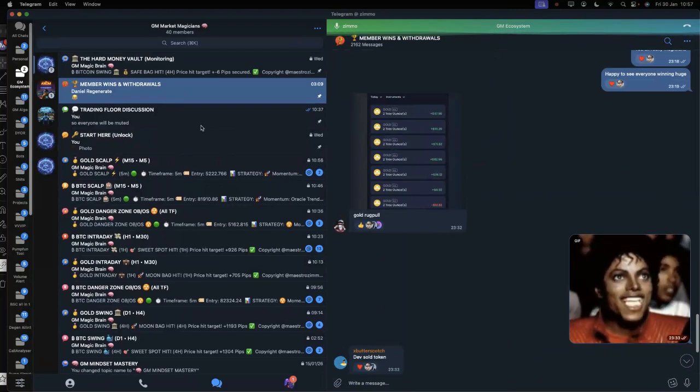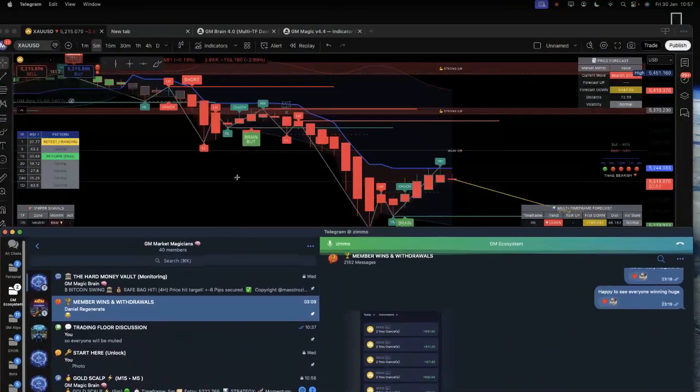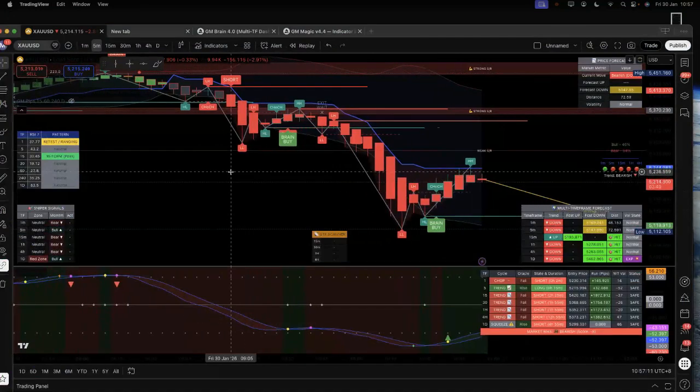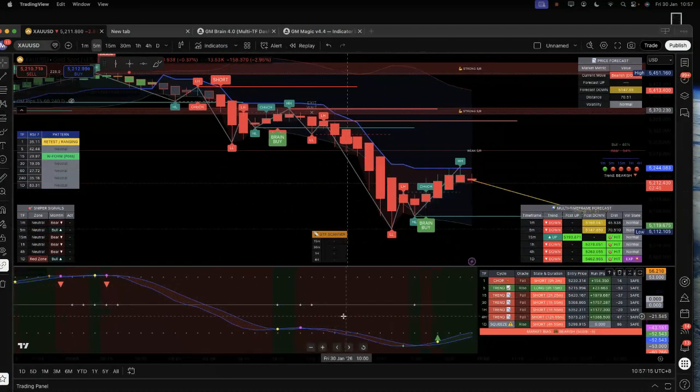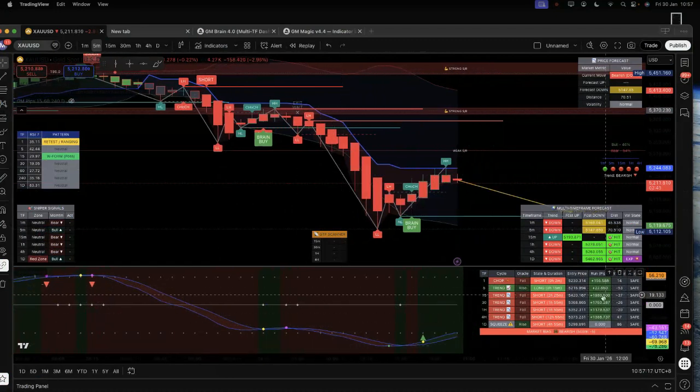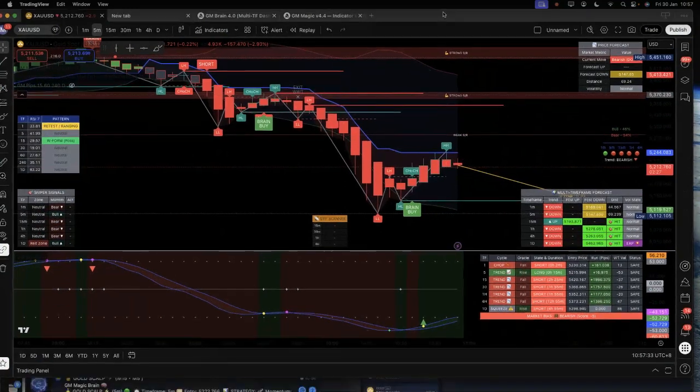You know how to enter, you know how to exit, and you will also enjoy the GM2 indicators, which are called the GM Magic, which is the top, and the GM Brain, which is the bottom. So you can choose your TF properly from these running tips. If you were to see from here, 15 minutes is quite good, 30 minutes is also quite good, 1,900 and 1,700. That's good running tips if you ask me personally. So that's how I want to do.